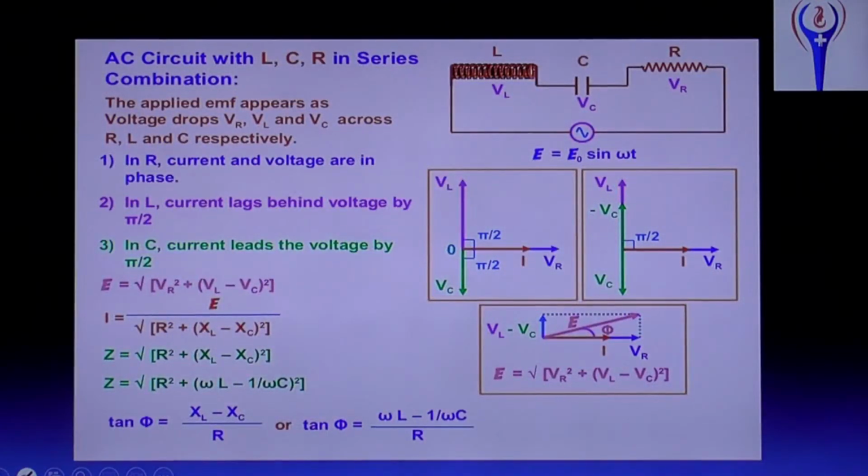Now, AC circuit with L, C and R in series combination. Previously, we discussed the AC circuit connected with resistor R only, second, with inductance L only, and third, with capacitor C only. Now all three are connected in series. Three more combinations are possible: LC only, CR only, and LR only. That's not in your syllabus; it's removed.